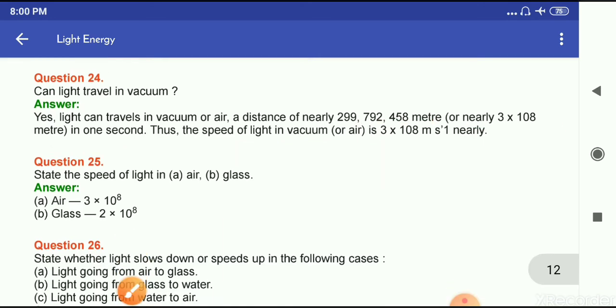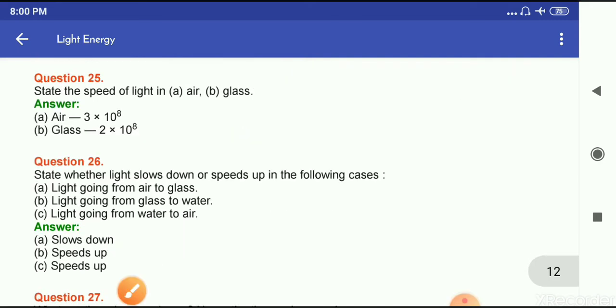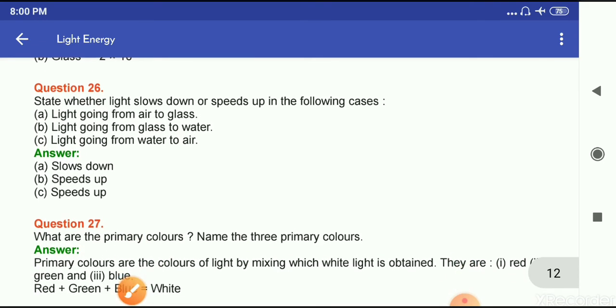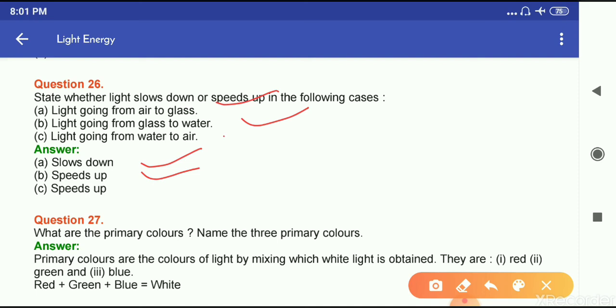Question number 25 is state the speed of light in air and glass. So in air, the speed of light is 3 into 10 raised to the power 8, and in glass it is 2 into 10 raised to the power 8 meter per second. Question number 26. State whether light slows down or speeds up in the following cases. Light going from air to glass slows down, from glass to water speeds up, and water to air speeds up.